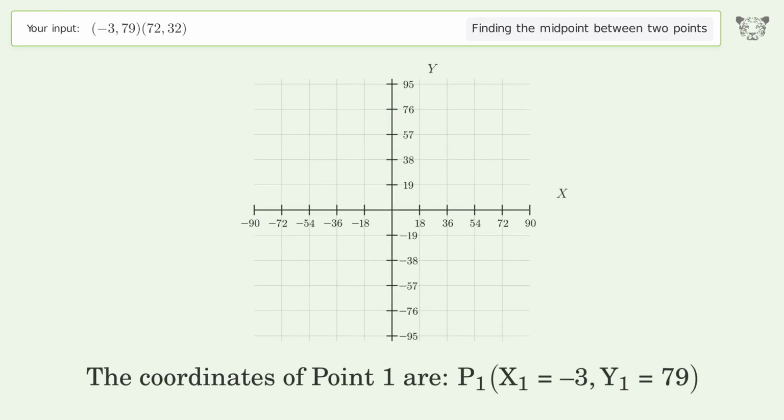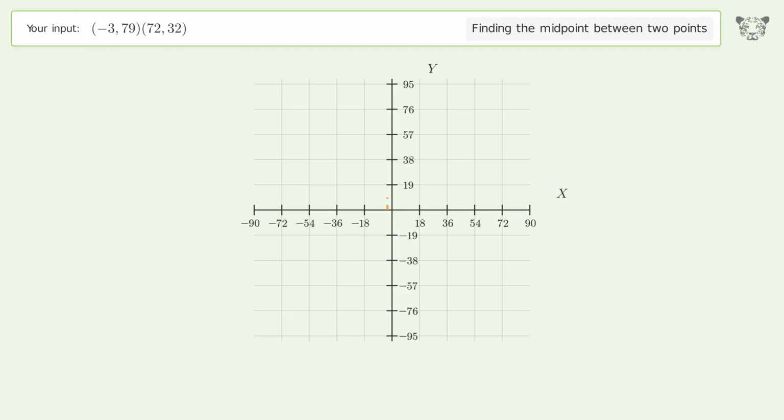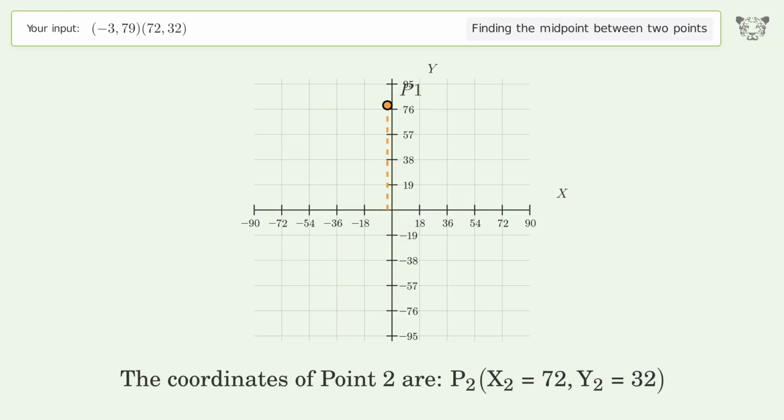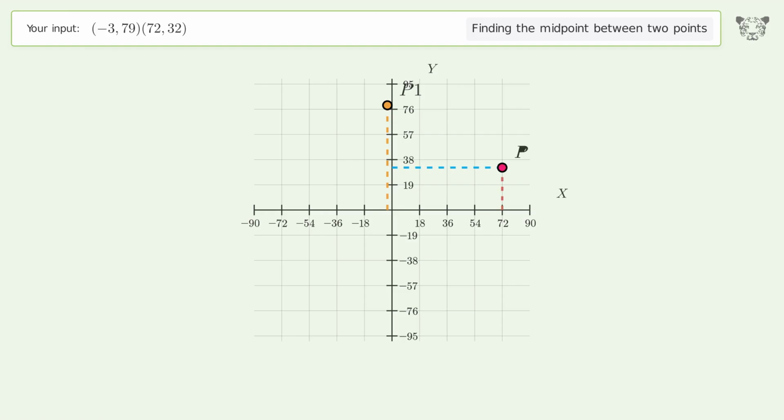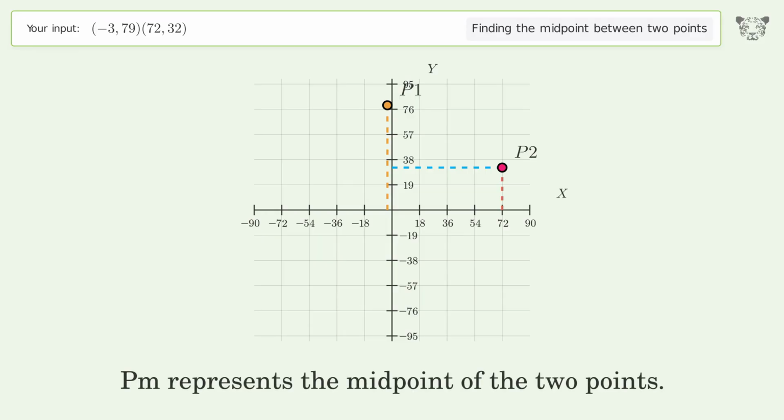The coordinates of point 1 are, x1 equals -3, y1 equals 79. The coordinates of point 2 are, x2 equals 72, y2 equals 32. PM represents the midpoint of the 2 points.